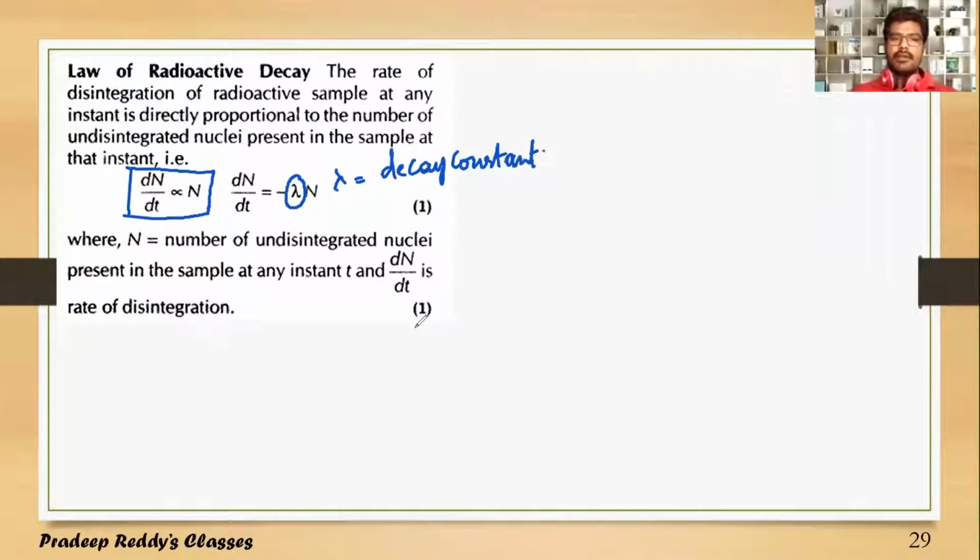It is called decay constant. Where N is the number of undisintegrated nuclei present in the sample at any instant t, and dN by dt is the rate of disintegration.